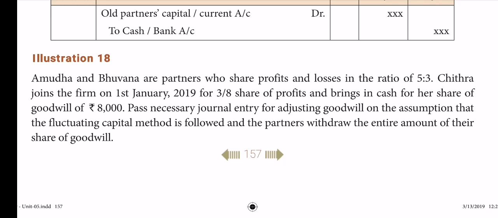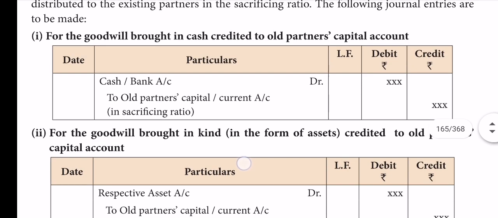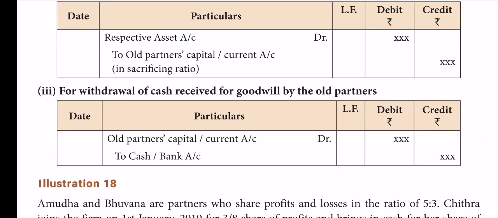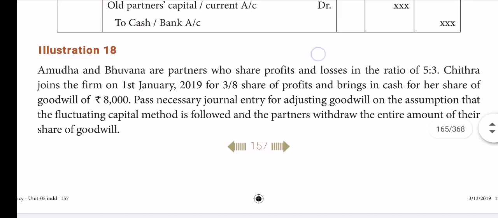What's the first one? For cash brought in by the partner for his share of goodwill: bank account debit to old partners' capital account, and then the reverse for withdrawal: old partners' capital account debit to bank. Here the fluctuating capital method is followed. Is any new ratio given? No. But we assume the old ratio itself is the sacrificing ratio. So on the basis of the sacrificing ratio, 5:3, that 8,000 can be shared by the old partners.